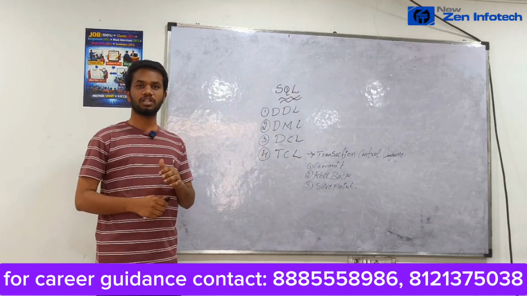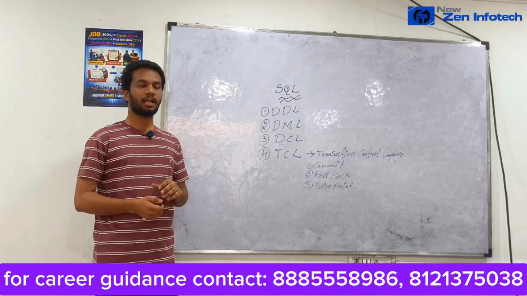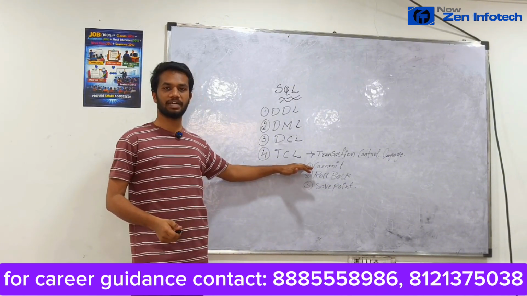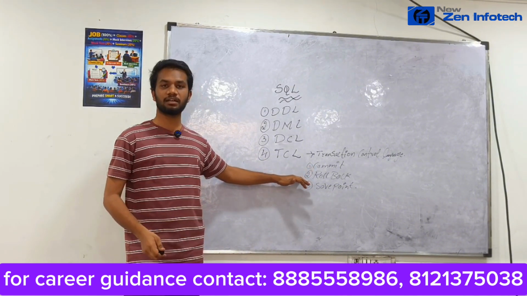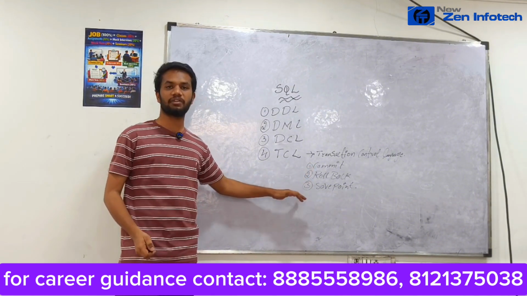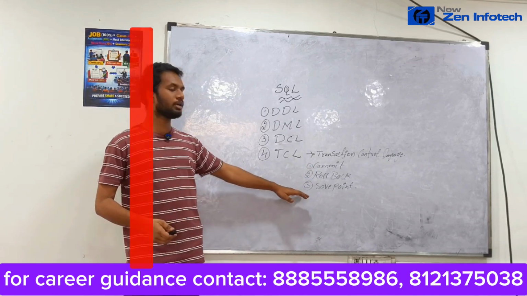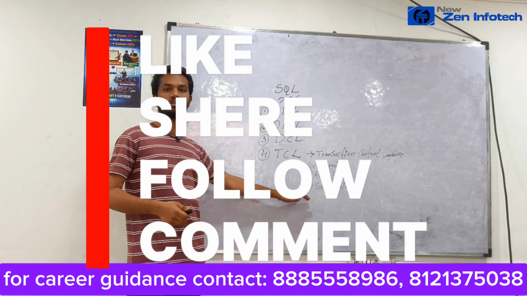The commit command is used to save data permanently. With rollback, we roll back the database to the last committed state. And the savepoint is used for saving data at a point, and we will save the data point by using the savepoint command. It will be used for the future.